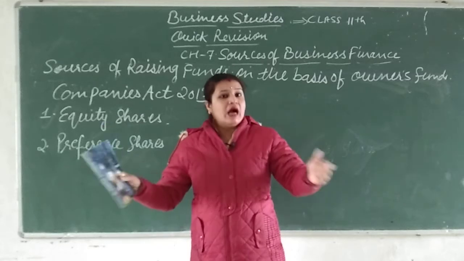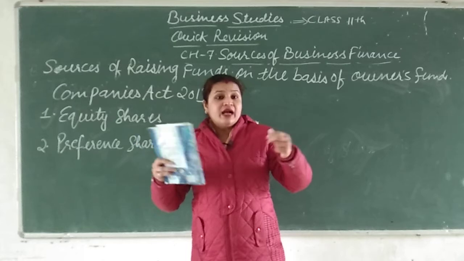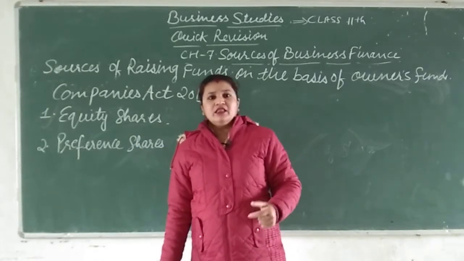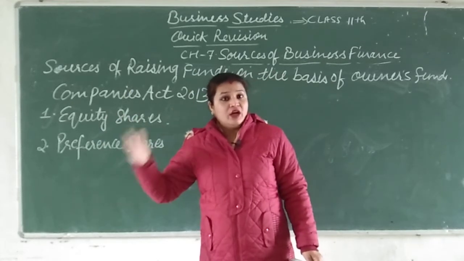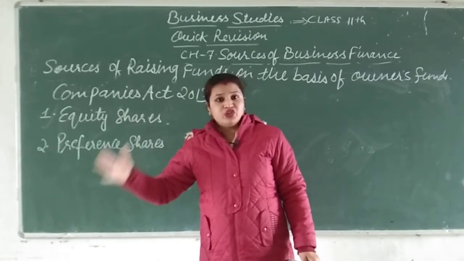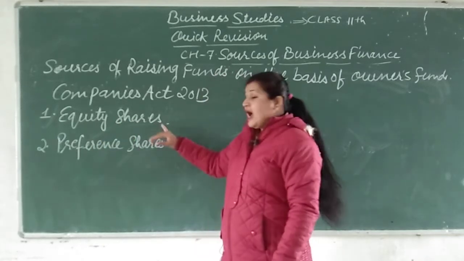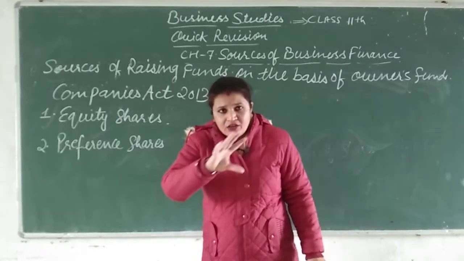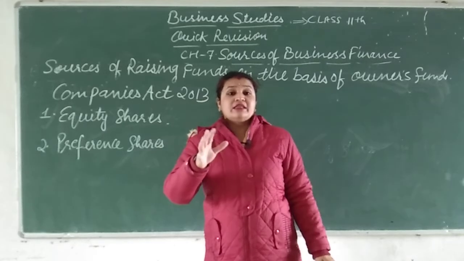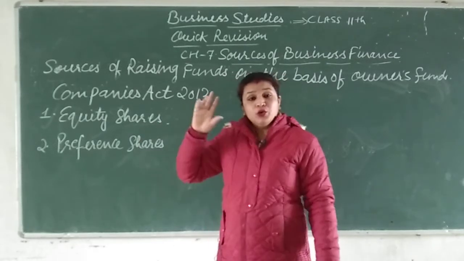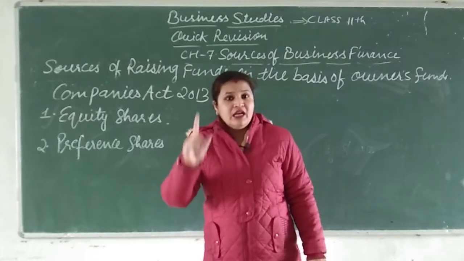Suppose a company is there and equity shareholders are there. When the company is getting profit or anything, the company will keep the equity shareholders at the very last position. They don't have any preferential rights. Even if the company is having profit, equity shareholders will not get any dividend or profit first. They will get it, but at last.